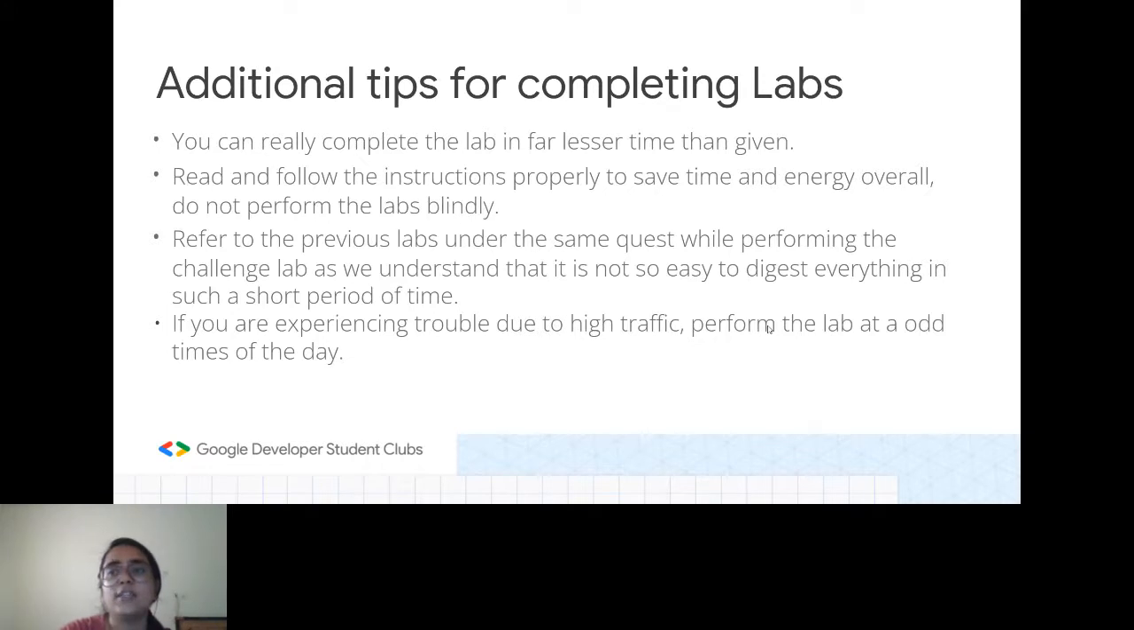If you do it at a very obvious time, something like 6 in the evening or after 10 in the morning, then maybe you're going to face high traffic at that time. So it's really encouraged that you do it at an unusual time of the day, according to your comfort, obviously.